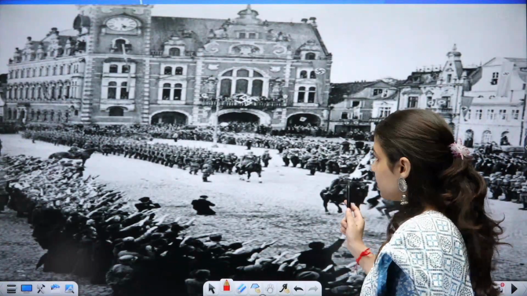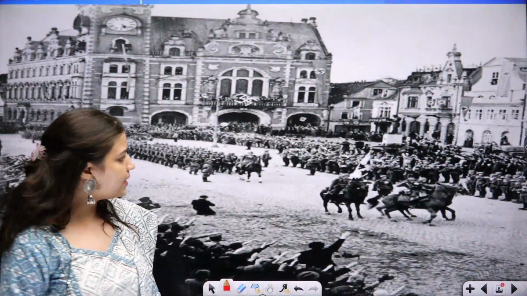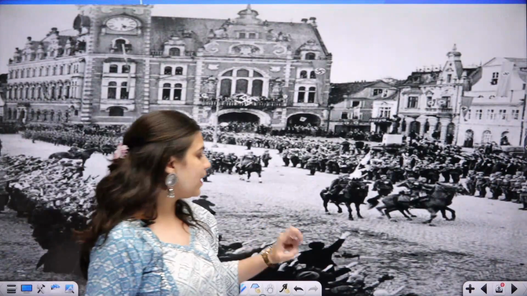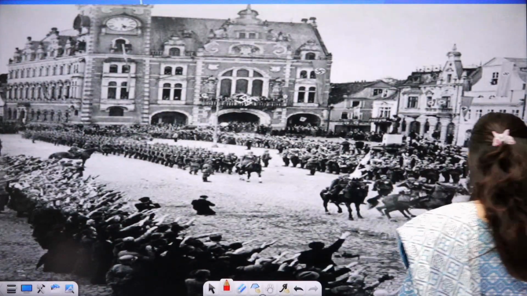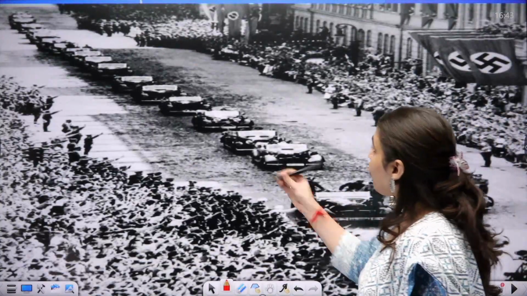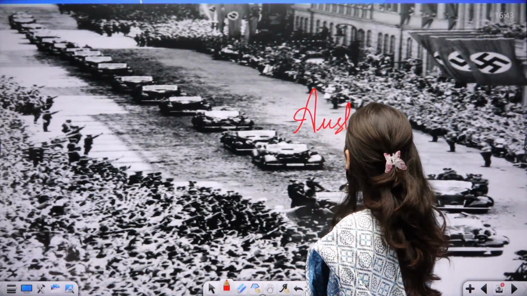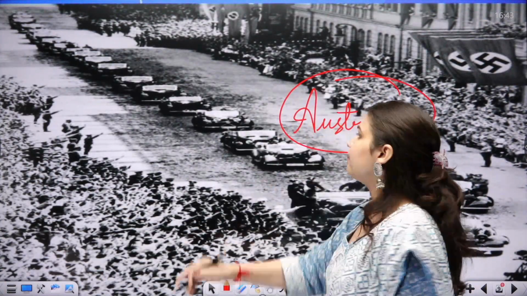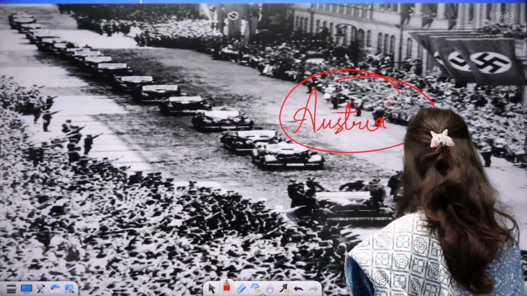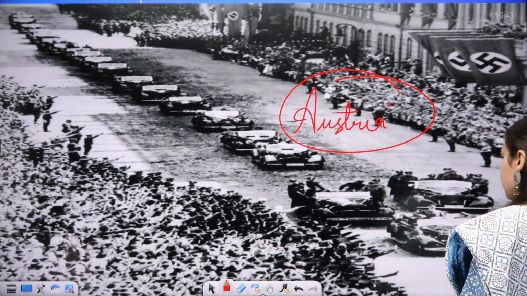Now this picture, if you can see, is the Rhineland militarization picture. I hope you can see it. And this is when Hitler arrived in Austria. We have seen that he annexed the entire Austria. So this is the picture when Hitler arrived in Austria.